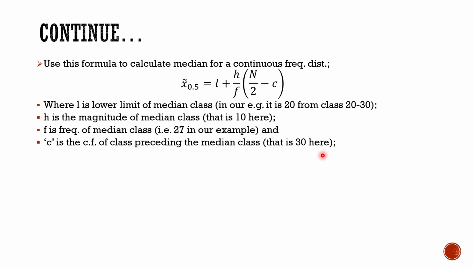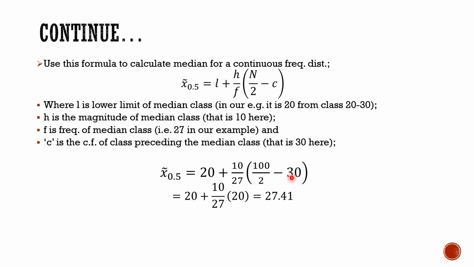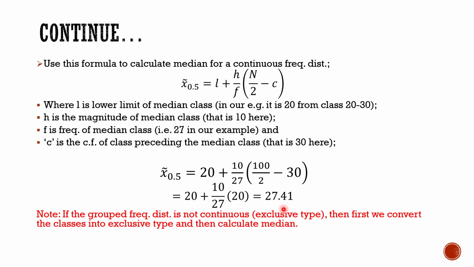So 30 here, and we will put all the values in the places where they belong. So L here is 20, h is 10, frequency 27, n is obviously the total number of observations, that is 100, and n by 2 minus 30. Further you will calculate it, and you will get 27.41. So that is our median for this particular example.